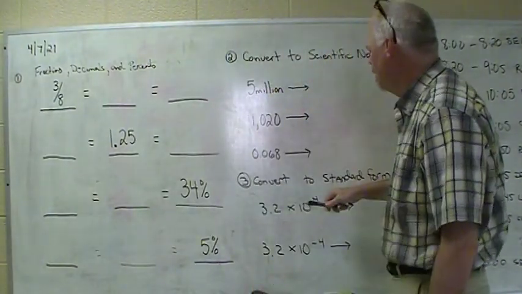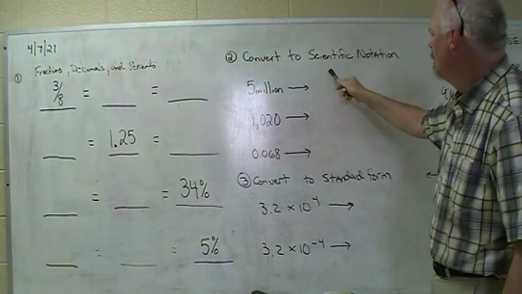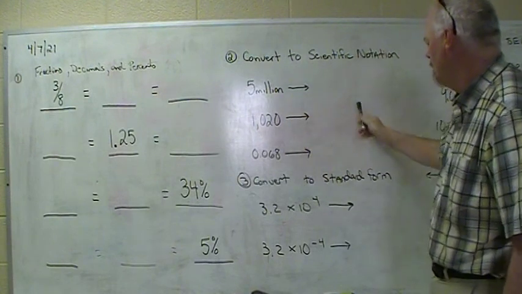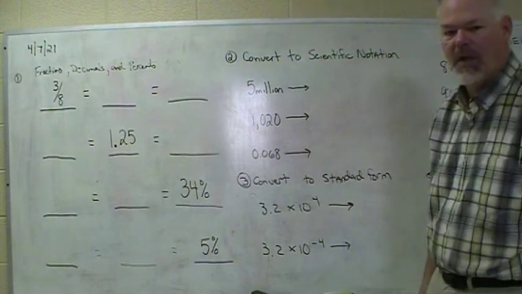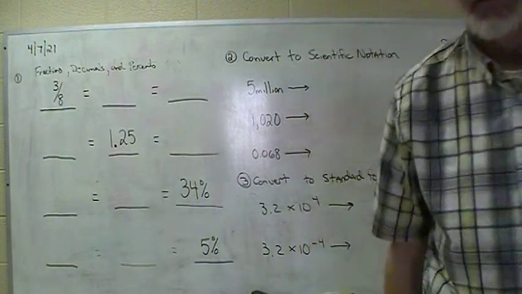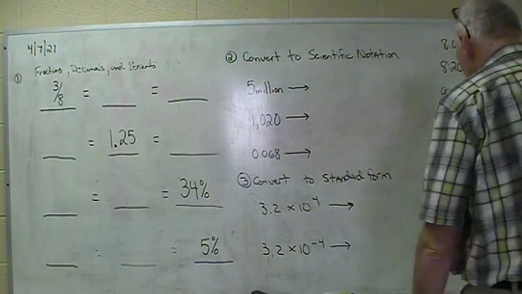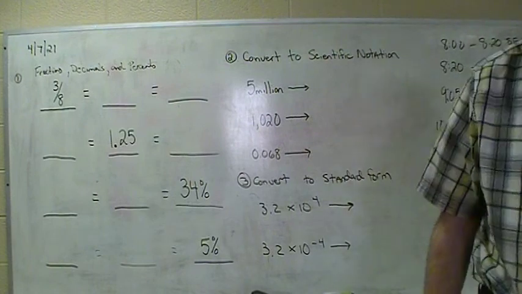Next one, scientific notation. Number 2, we're going from standard numbers to scientific notation. And then we're going from scientific notation to standard form. So get that down now. Write them all down and then pause it or whatever you got to do, and then do it and then turn it back on, see if you got it right.